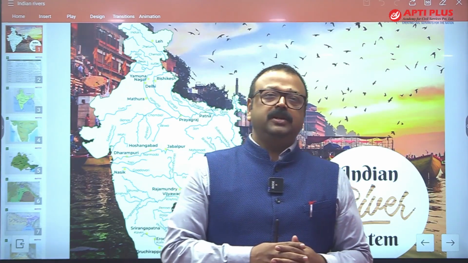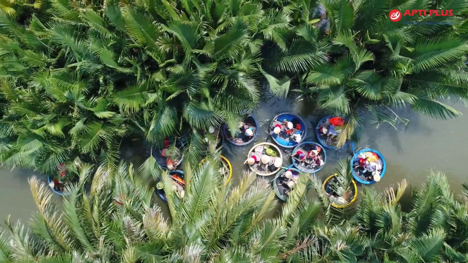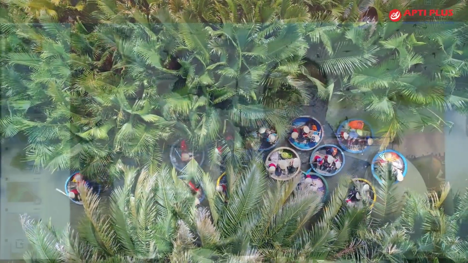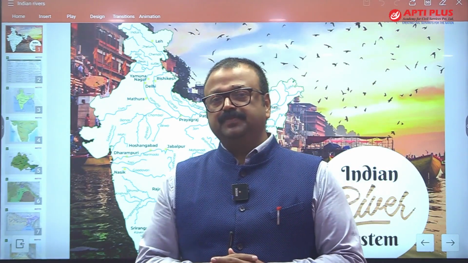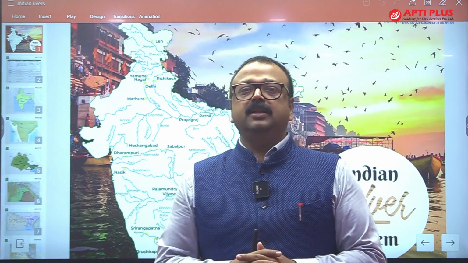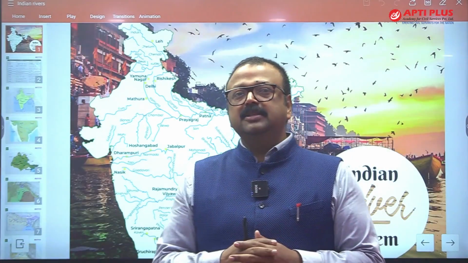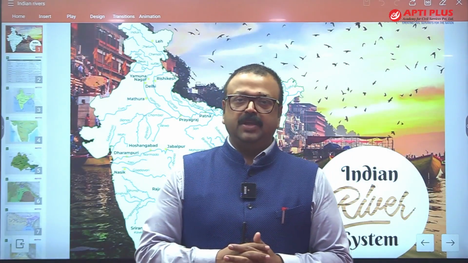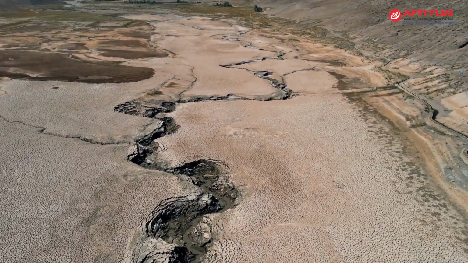While Peninsular rivers find their origin from the central highland, Western Ghats as well as Madhya Bharat plateau, etc., and they are rain fed. Rain fed means they are not getting water from glacier, no glacier is there. And this is the reason the Peninsular rivers are ephemeral. They get dried up in the summer season.